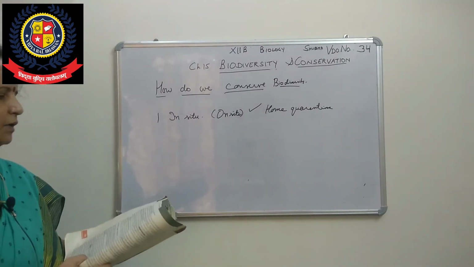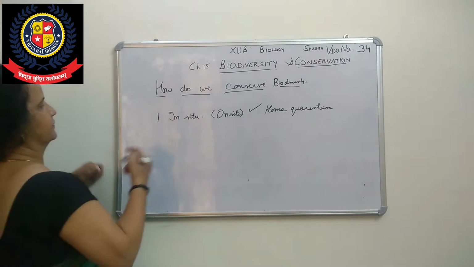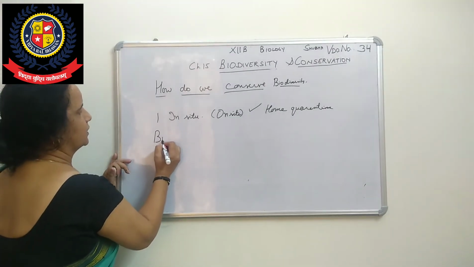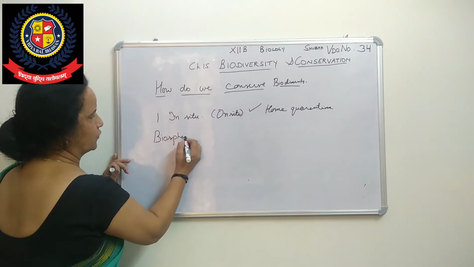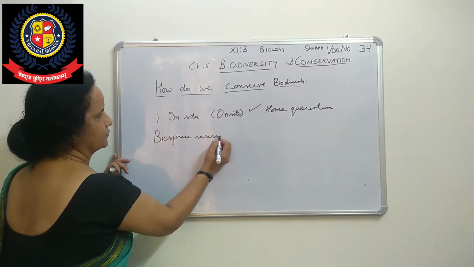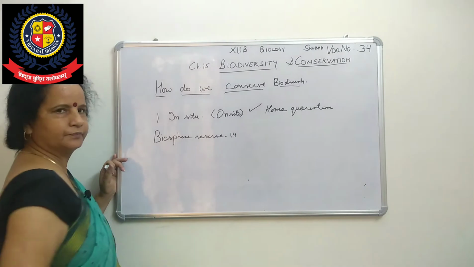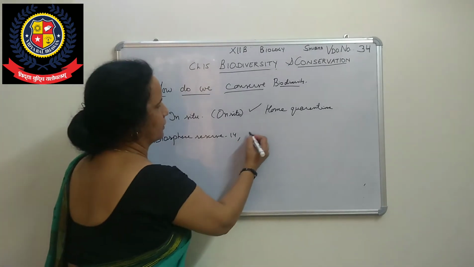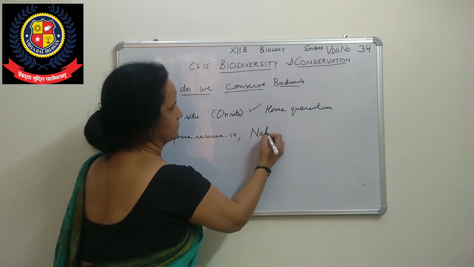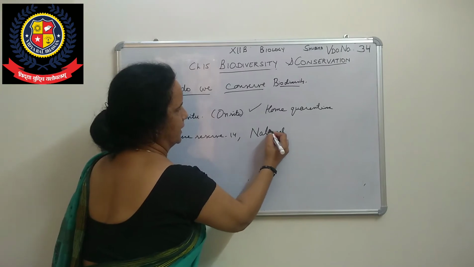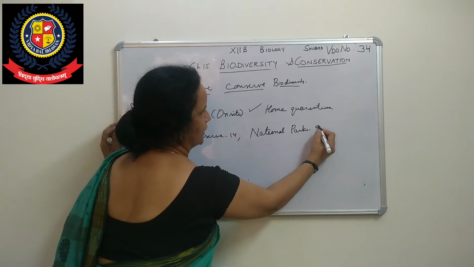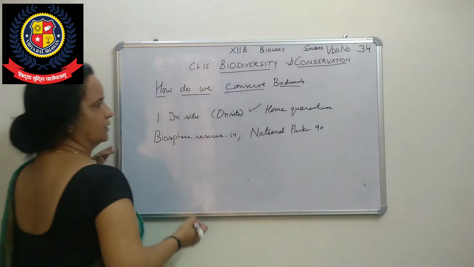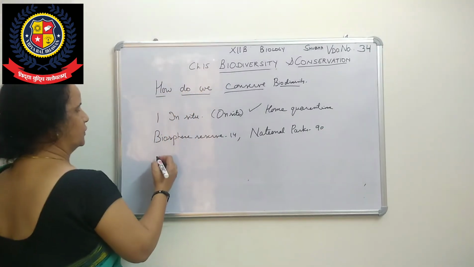In your book this is also given, so you can mark it and underline biosphere reserve. That is a total of 14. Then national parks, these are a total of 90. And third, wildlife sanctuaries.